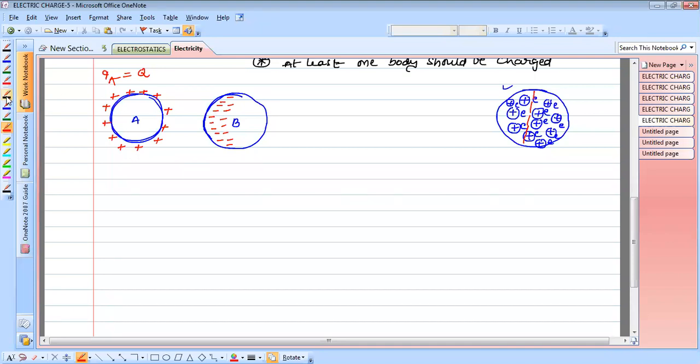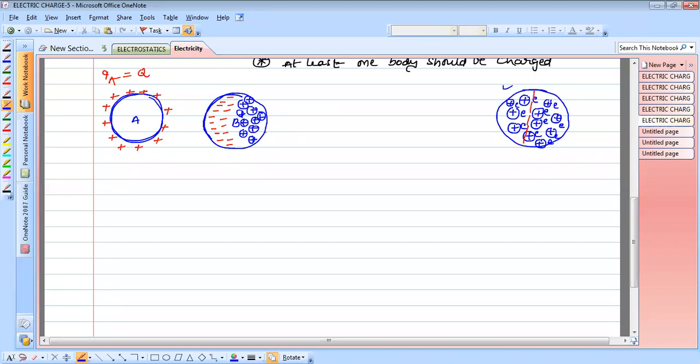But in the right region, positive ions are left, because the electrons moved leftwards due to the influence of the nearer positive charge.